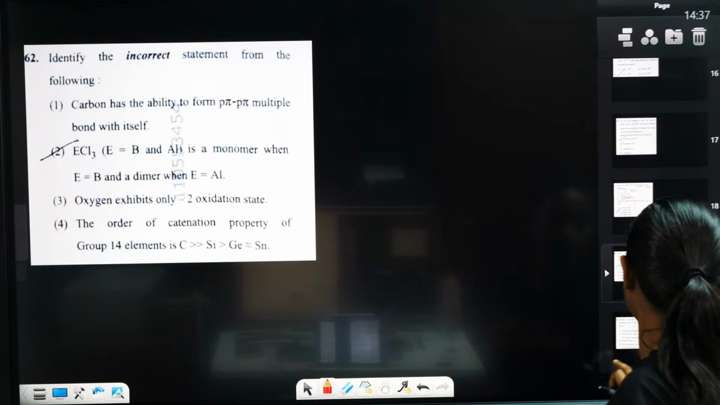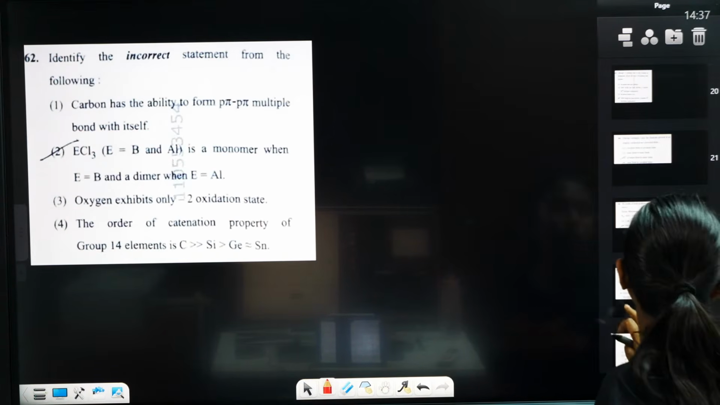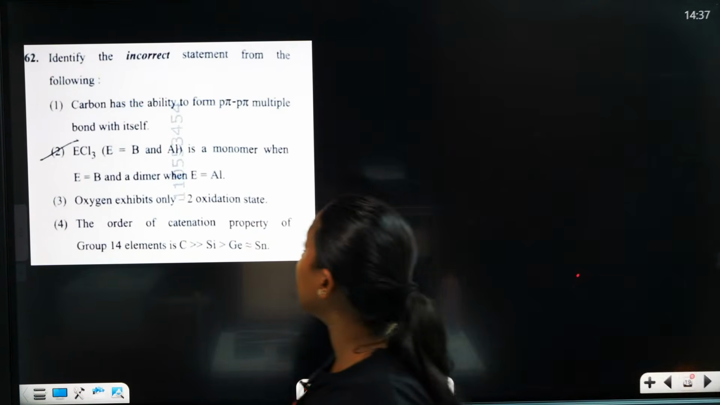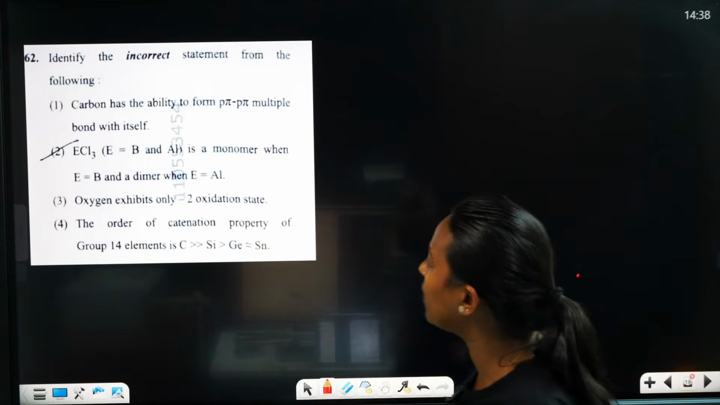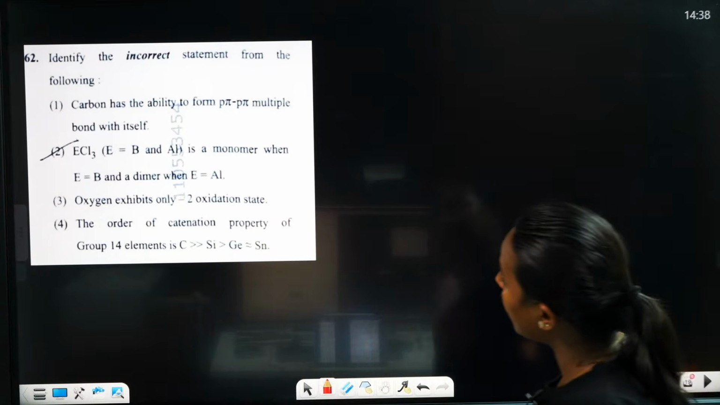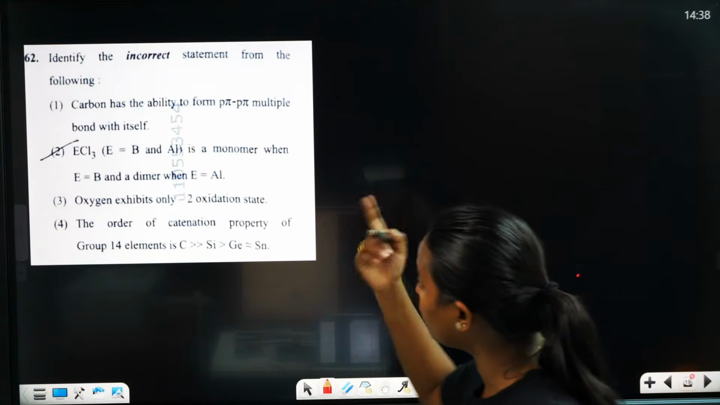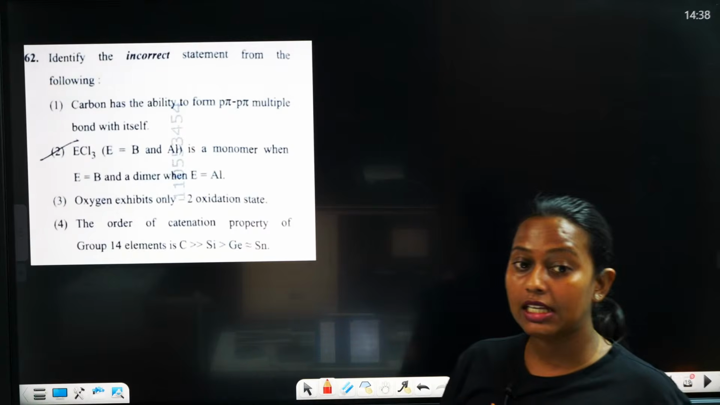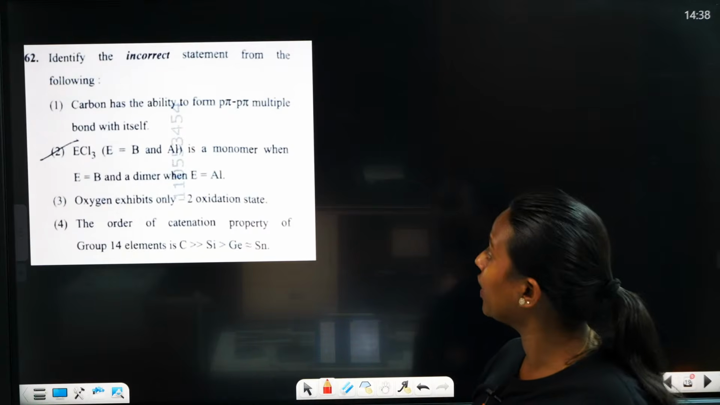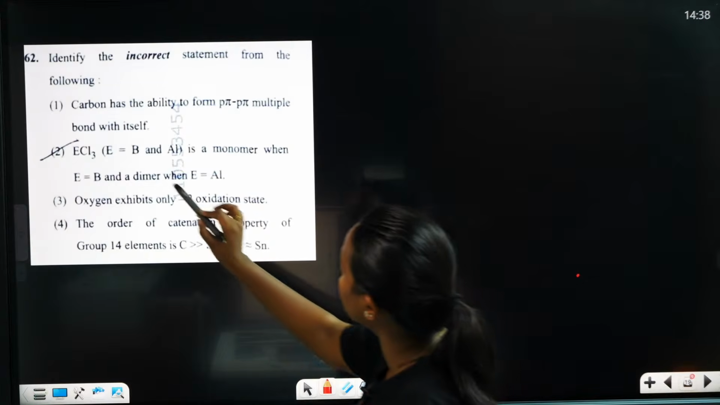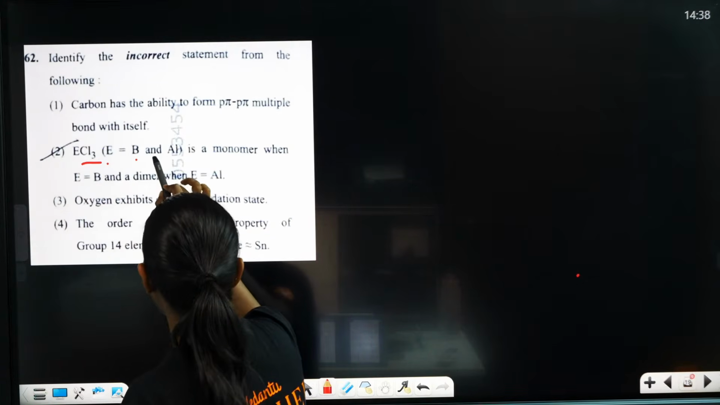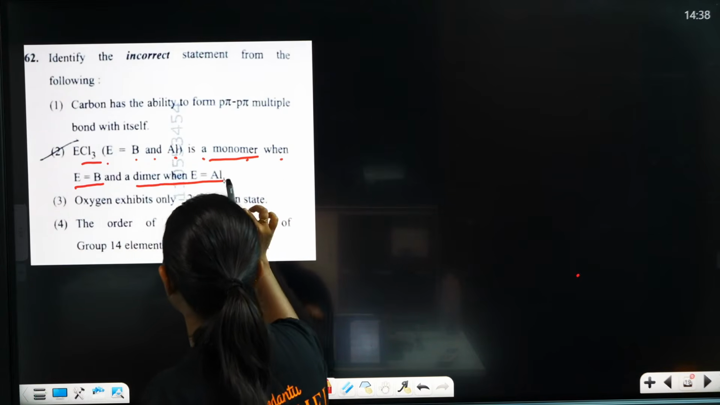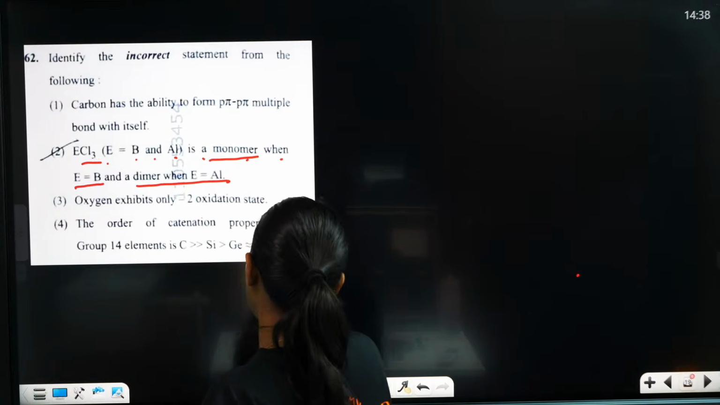Then we are moving to the next question. Identify the incorrect statement from the following. Which one is the incorrect statement? Carbon has the ability to form p-pi multiple bonds. Yes, correct. ECl3, where E is B and aluminium, is monomer? When E is B, it's a dimer. Yes, correct only.